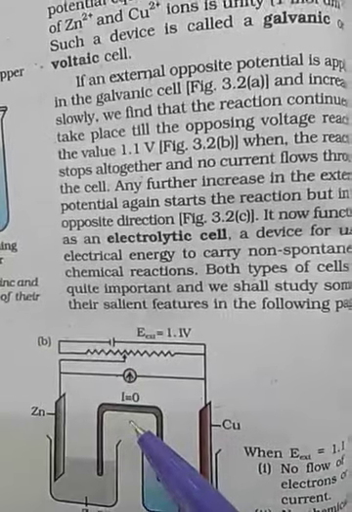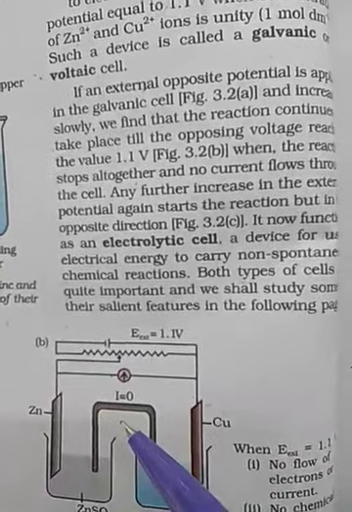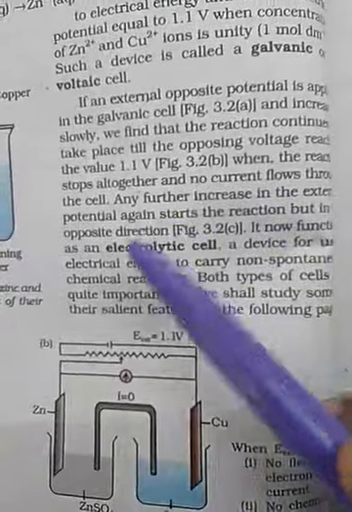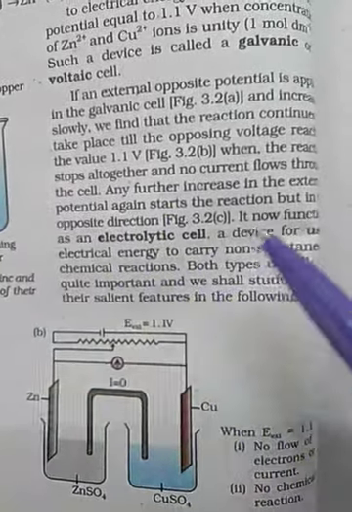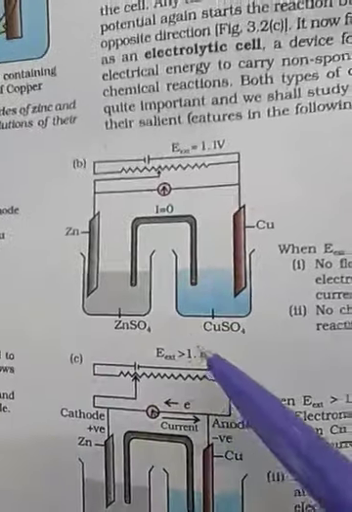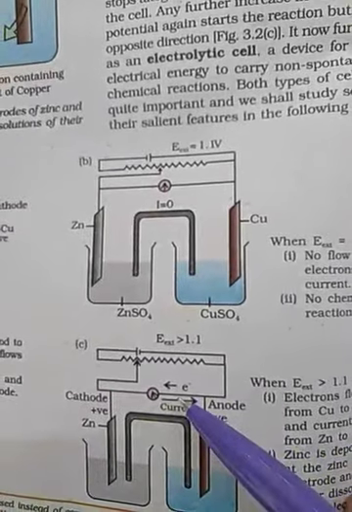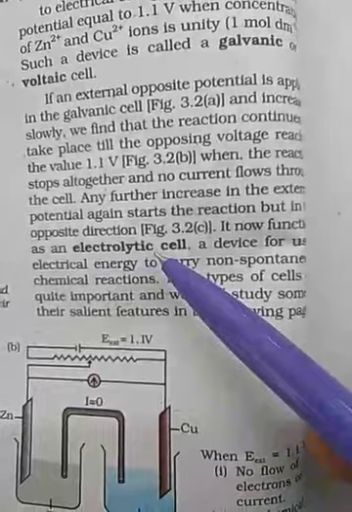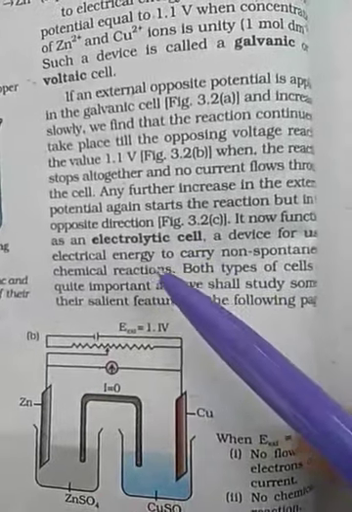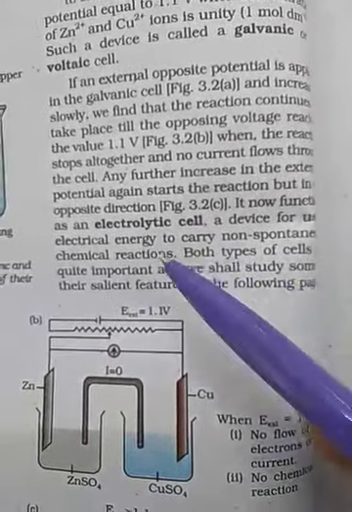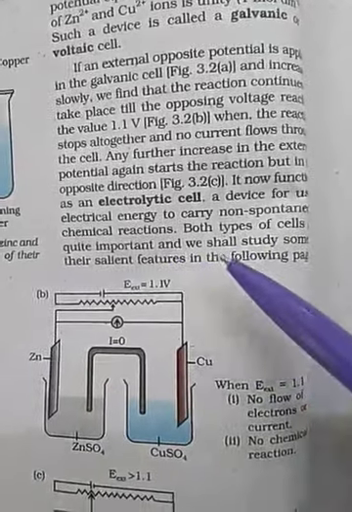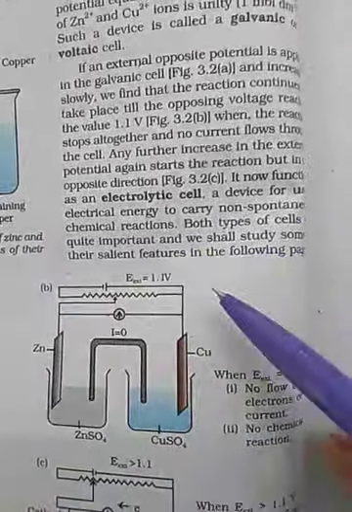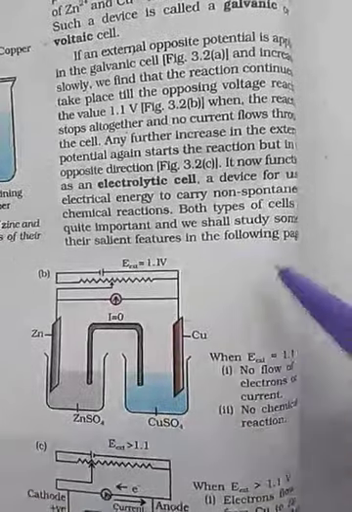Any further increase in the external potential again starts the reaction. If we apply more than 1.1 volt, then it functions as an electrolytic cell, a device for use of electrical energy to carry out non-spontaneous chemical reactions. Both types of cells are quite important, and we shall study some of their salient features in the following pages.